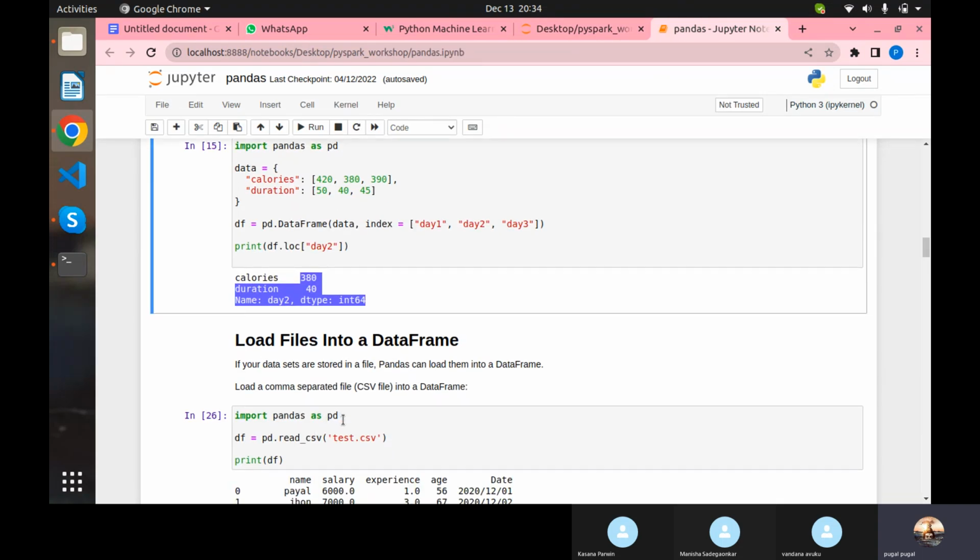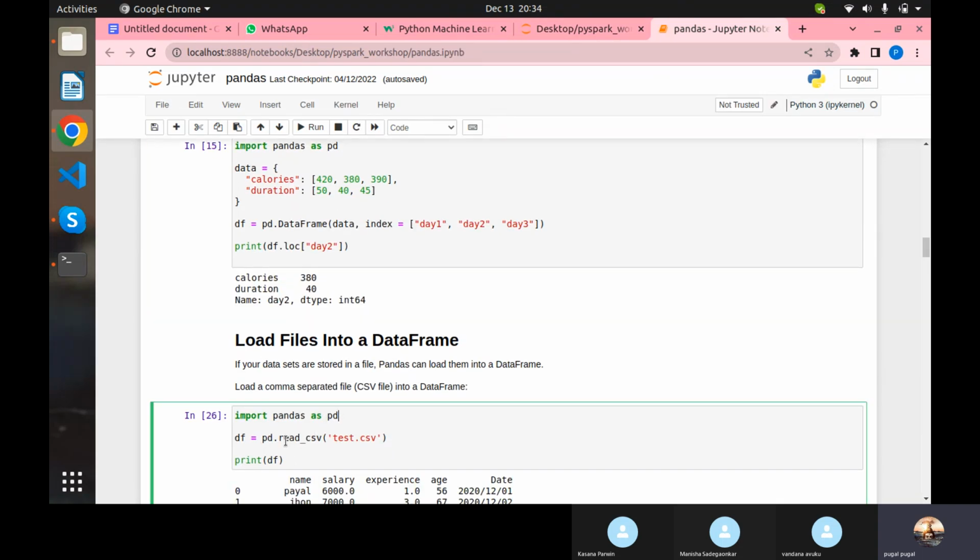I'm importing pandas as pd, and pandas has an option called read_csv, whereas you also have read_excel, read_json, and so on. There are different file types you can read. Most of the time we read CSV, Excel and JSON files, which is whatever I usually work with. So here I'm putting test.csv and using read_csv. Don't forget this CSV option. If it is JSON, you will use read_json. If it is Excel, you will use read_excel.